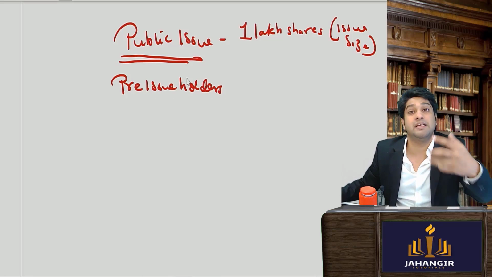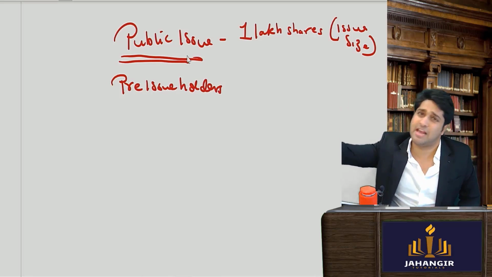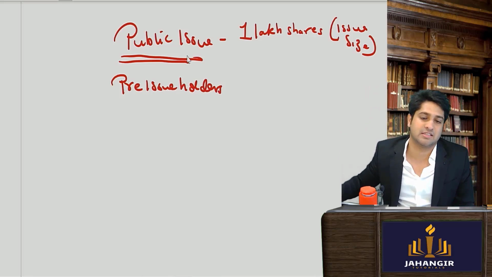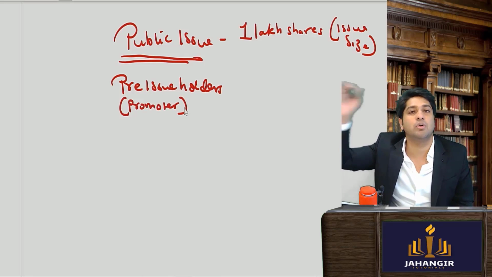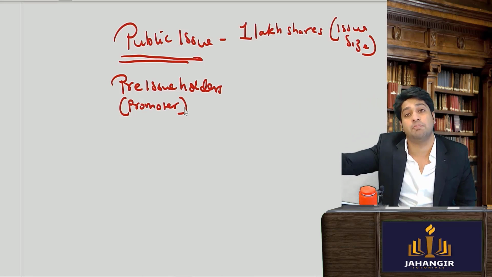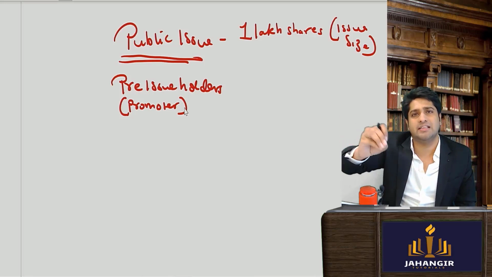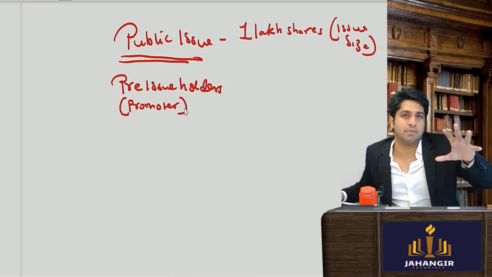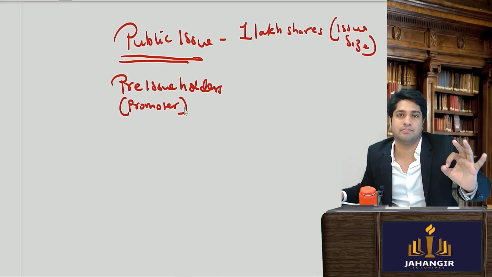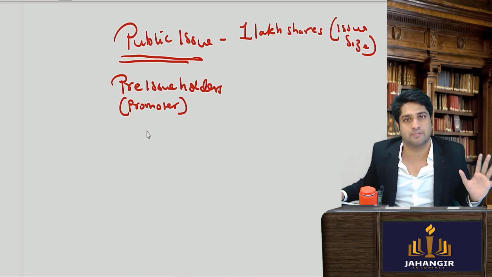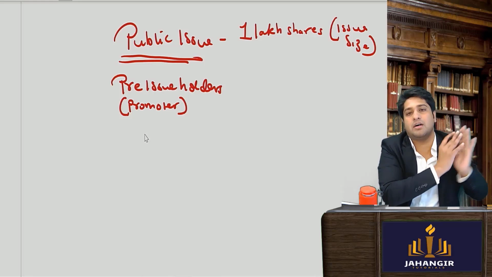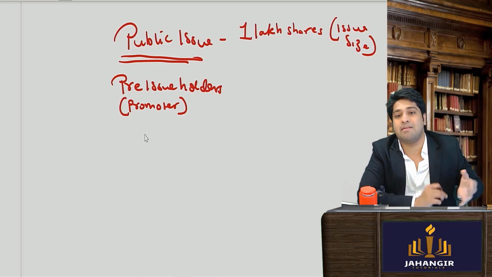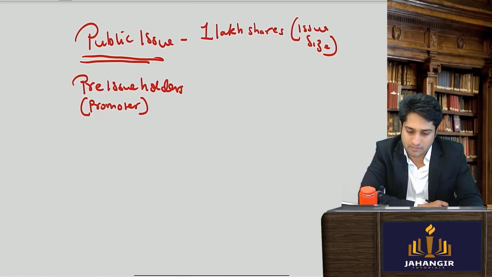Can you tell me who these pre-issue holders are? Those who have to buy before the issue. The promoters. The promoters have to invest in their own company before the public invests. If you remember, the promoters have to contribute a minimum of 20% of the issue size. Whatever the issue size, 20% has to already be subscribed by the promoters. Is this clear?